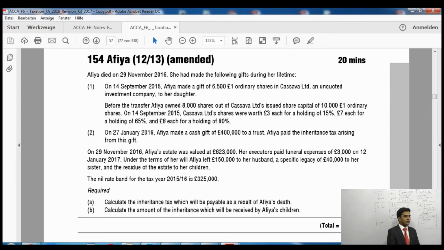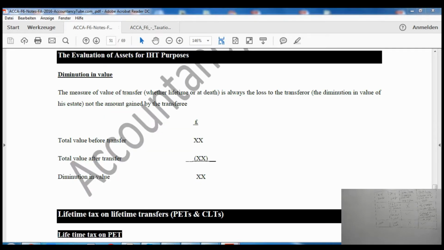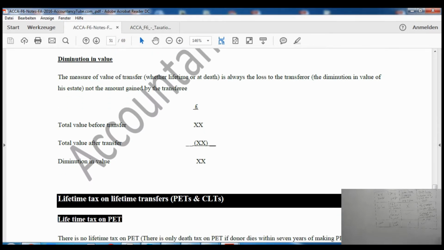Now this value of transfer is very high, right? Why is it high? Because Afia has already sold the expensive shares, as her shareholding in the company is just 15% now. So her per share price is not expensive now, because she has already sold the majority shareholding. Right, now we will read the remaining part of the question later. Let's move to our notes now. I was just showing you how to calculate the diminution in value, right?